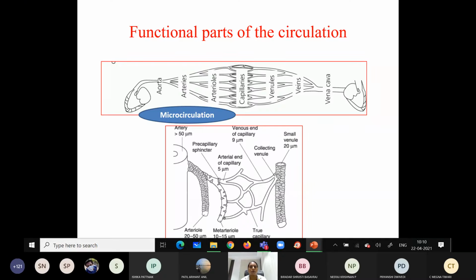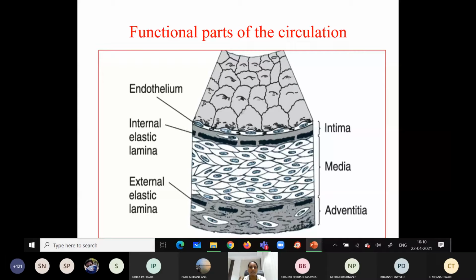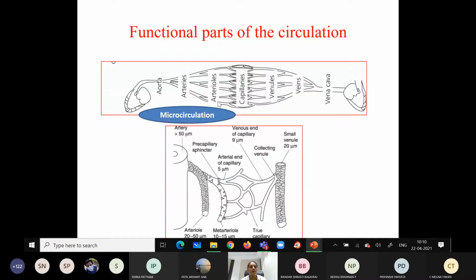The basic structure of all vessels remains the same. You know that the wall of the vessel is made up of the adventitia, the media and the intima, right? The basic structure remains the same, but there are some additions or deletions, some modifications by nature depending upon the function of the different components of the vascular system.